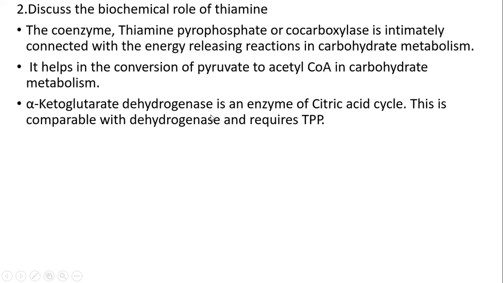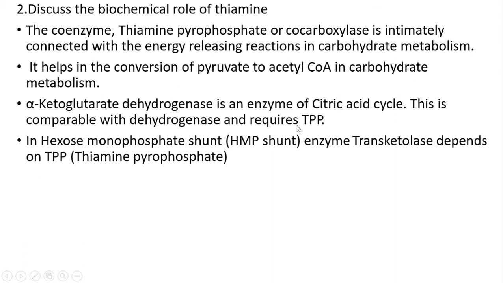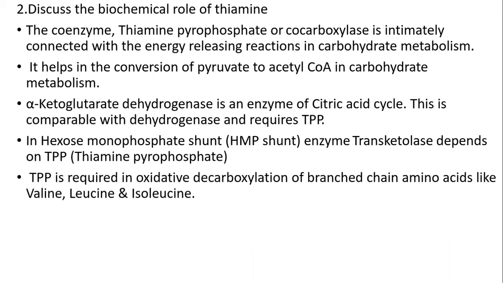Alpha-ketoglutarate dehydrogenase is an enzyme of the citric acid cycle. This is comparable with pyruvate dehydrogenase and requires TPP. In the hexose monophosphate pathway, the enzyme transketolase depends on TPP, that is, thiamine pyrophosphate. TPP is required in the oxidative decarboxylation of branched chain amino acids like valine, leucine and isoleucine.